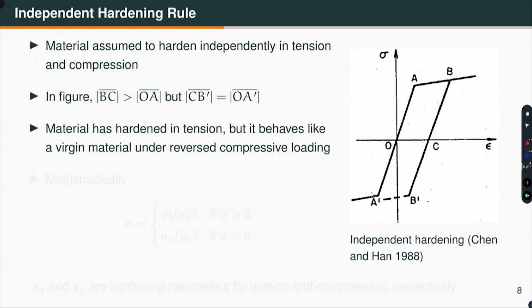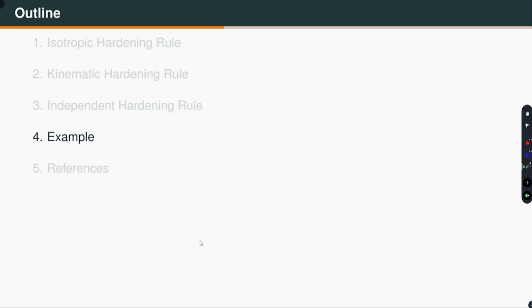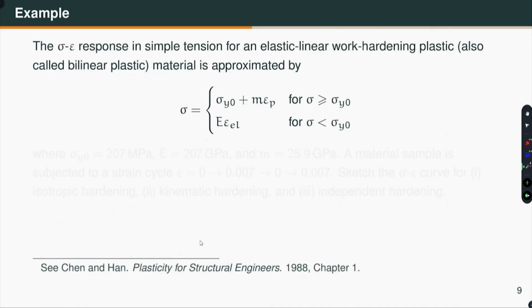Okay. So, mathematically what we can do, we can introduce two different kappa parameters, one for tension and one for compression, to handle this hardening. Okay. Now, to explain this, I will take a very simple example. The example goes like this. It is taken from the book by Chen and Han, Plasticity for Structural Engineers, from chapter 1.